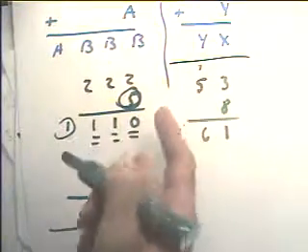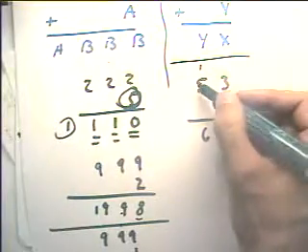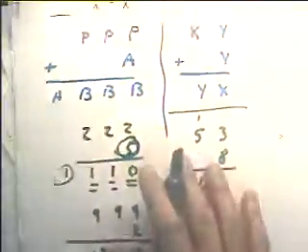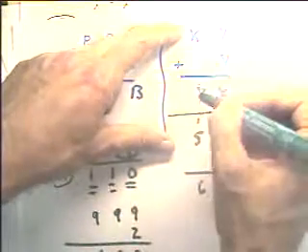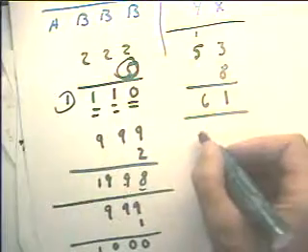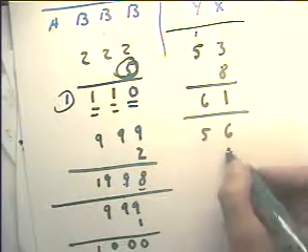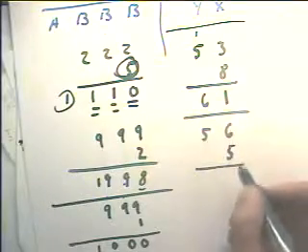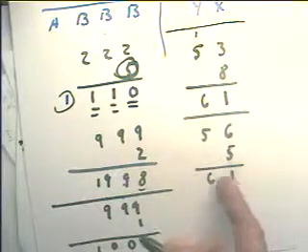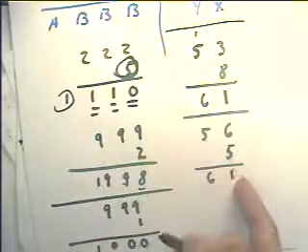Now, what can we carry? Well, the only thing we can carry when we add two numbers here is going to have to be a 1. So that this digit is going to have to be 1 greater than this digit. That is, we're going to be carrying a 1, so that y is going to be 1 greater than x. So let's try a number where y is 1 greater than x. Let's try 56. Now y is going to have to be 5. 6 and 5 make 11. We carry the 1, we get a 6. But we don't get the reversal. We don't get 65 here, do we?